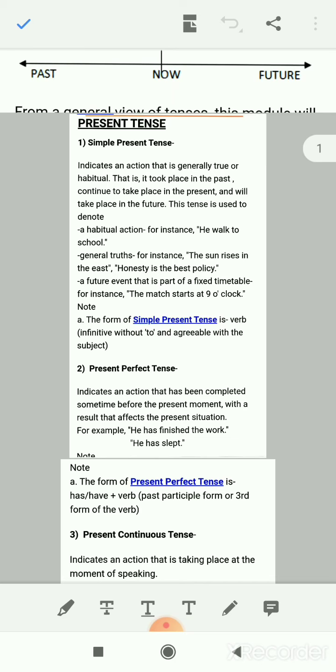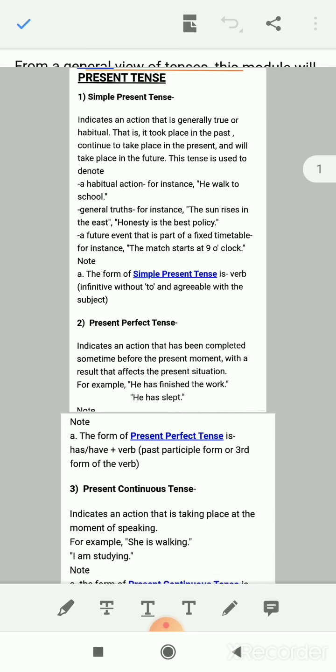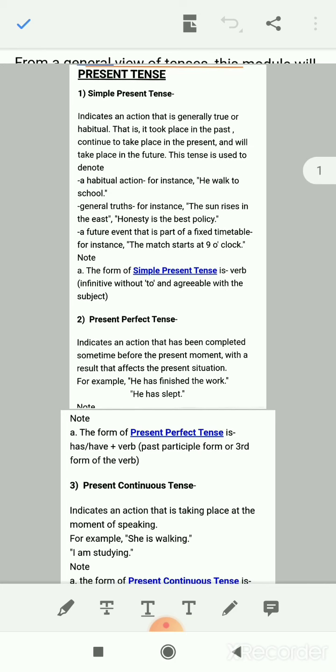Now when we use this simple present tense? Simple present tense is used to denote some habitual action, daily routine work, like you go to school, you wake up early in the morning, right? So this is your daily routine or habitual action, and habitual actions are always denoted in simple present tense. Then general truths or the universal truths: the sun rises in the east, honesty is the best policy. Such events are also denoted in simple present tense.